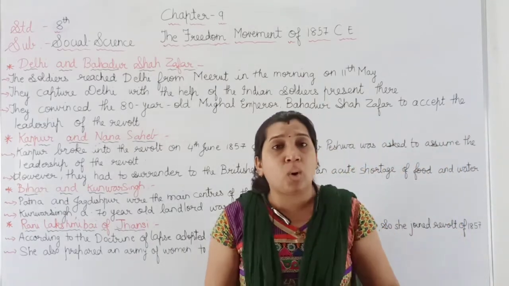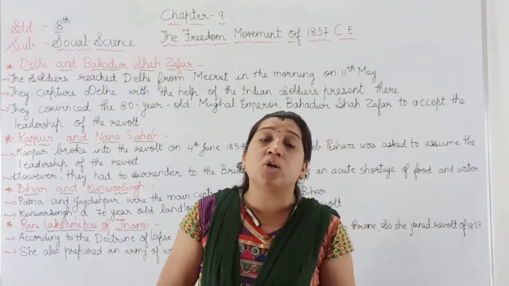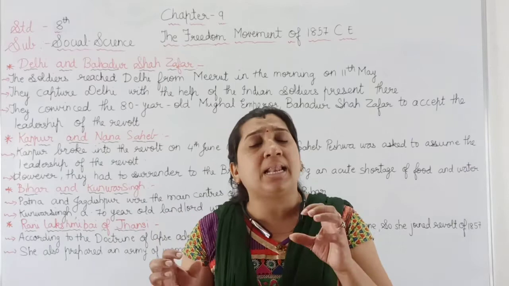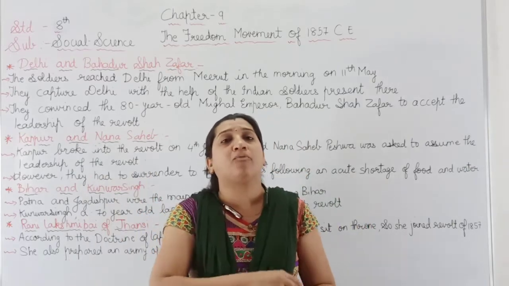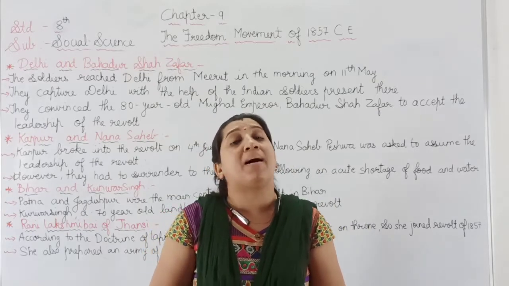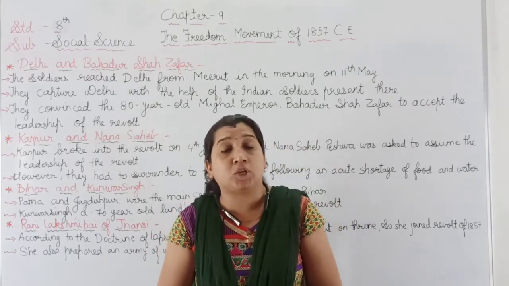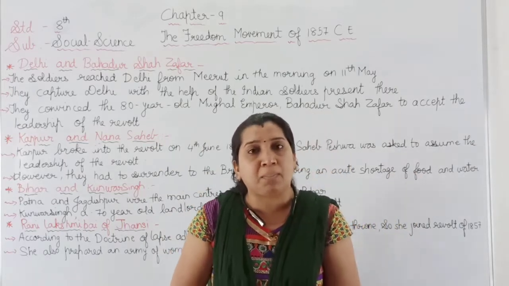Kunwar Singh, the 70-year-old landlord, also suffered under the policy of annexation and the doctrine of lapse imposed by the Britishers. So he decided to free Patna and Jagdishpur from the hands of the Britishers.